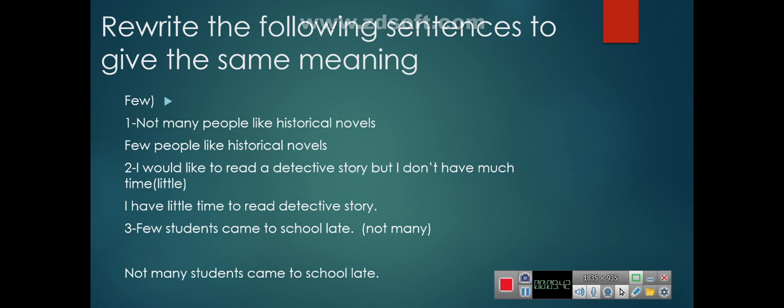Few students came to school late, not many. We will remove few students and say not many students came to school late, because they are few. This is the same meaning.